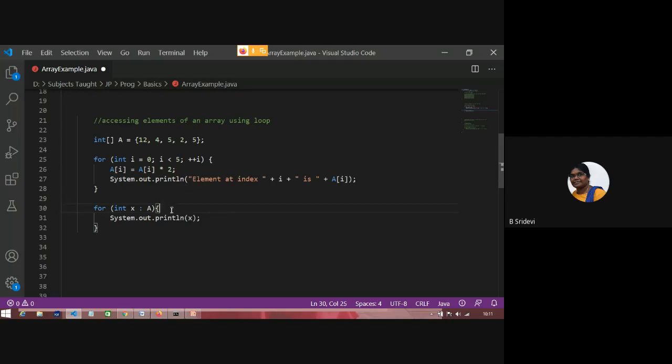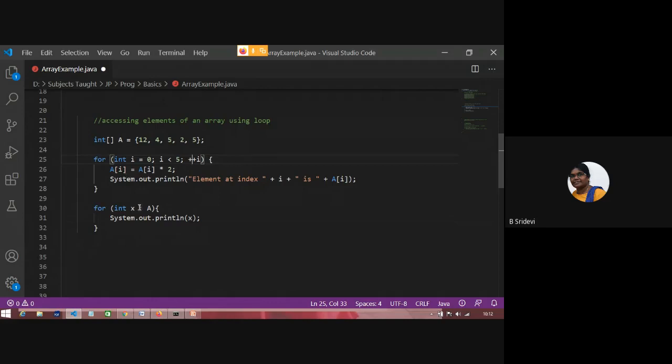And coming to this loop, you are no more pointing to a of 0. x means it is pointing to a of 0. If you do x is equal to x into 2, what is it doing? It is changing the content of x, which is a local variable to this for loop. It is not changing the array. So these for loops are simple to use, but can only be used to access the elements of an array. You cannot edit the content of an array.